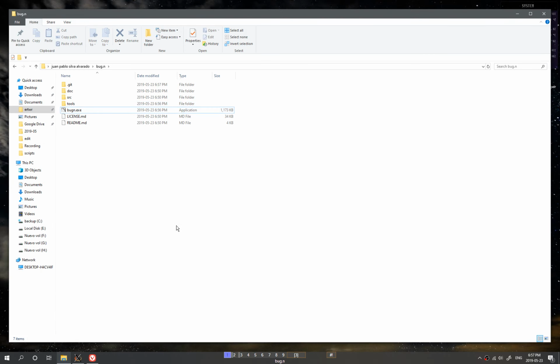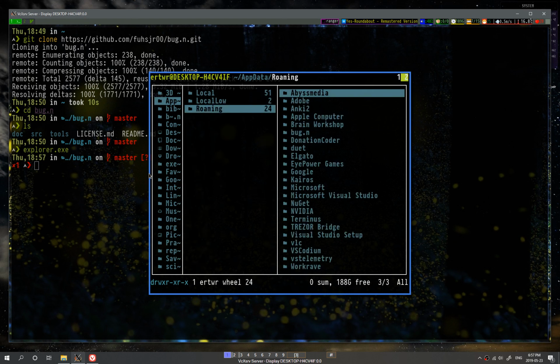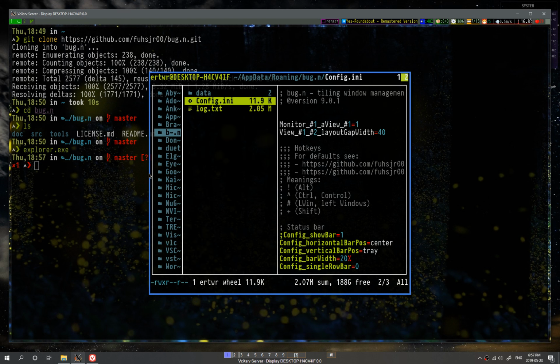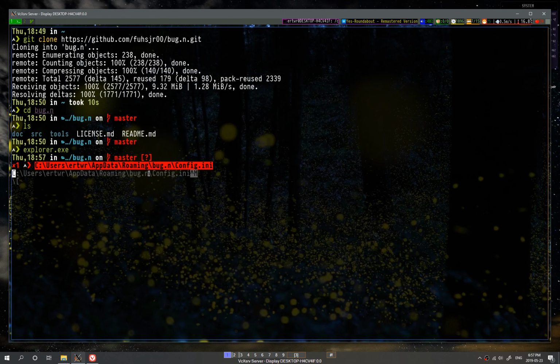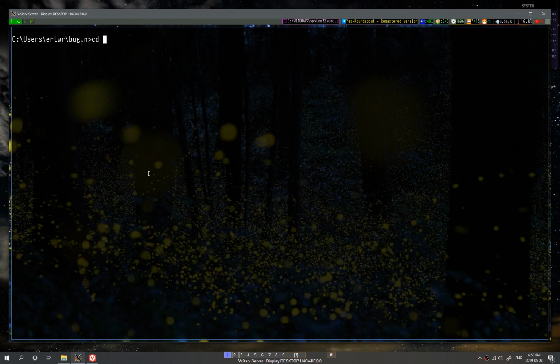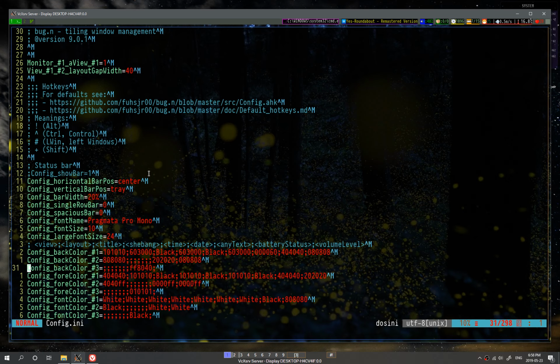This bar at the bottom is not the default bar. For that, you're gonna go to AppData, Roaming, Bug.n, and there is gonna be a file called config.ini. That's the configuration file, what you're gonna edit. In order to find where this file resides in your system, you're just gonna use cmd and cd into AppData and Bug.n, right? There it is. You're gonna use your editor and open it in order to configure it.